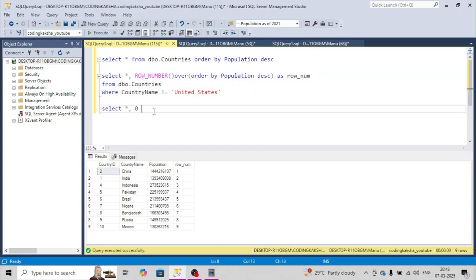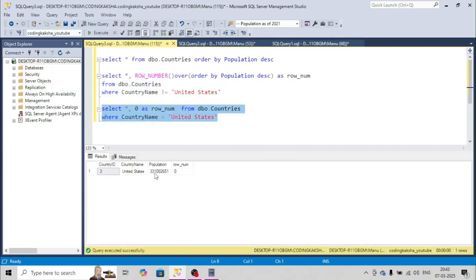and we will give 0 as row num. Okay, over here we have created one extra column and we will give the from statement and put DBO countries in this. Okay, and now we will put a where condition and keep country name equals to United States. So what will happen? We will get only the United States and their ranking.